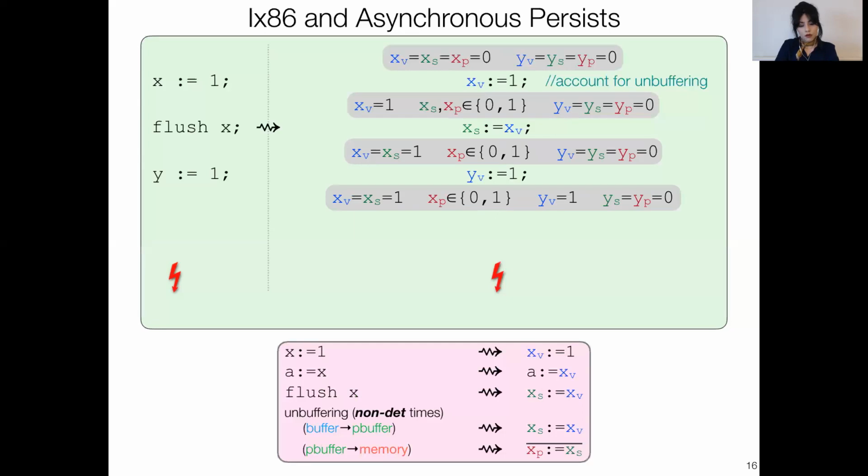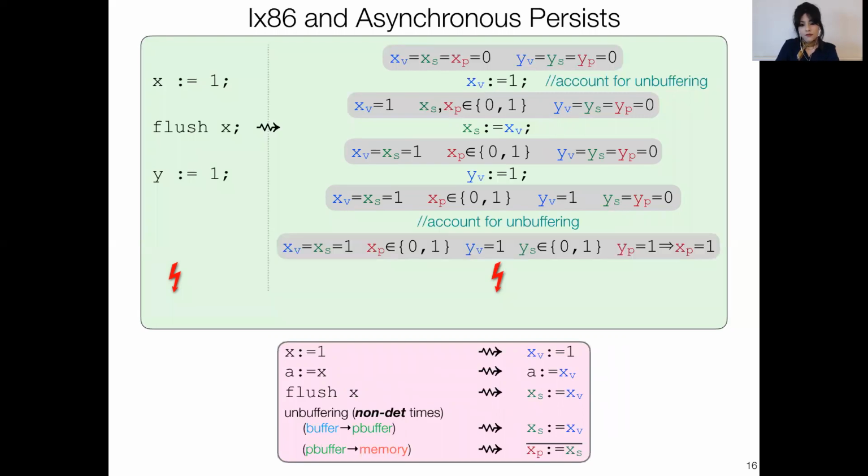Next, I assign 1 to YV, which becomes 1. And now I'll have to account for unbuffering. So when I account for unbuffering, it means that I have to assume that YV can be copied to YS, which means that YS could be 0 or 1. But then I also have to account for the case where all S versions, XS and YS, are copied to their corresponding P versions. Now, since XS is 1, if this copying happens, then as a result, if YP becomes 1, then XP will have to become 1 as well.